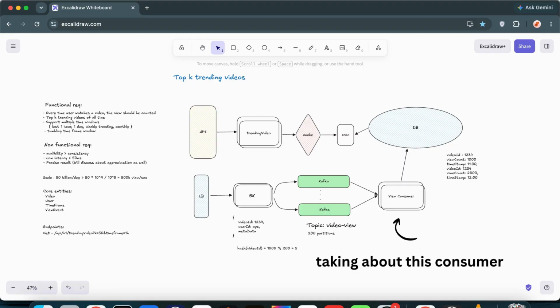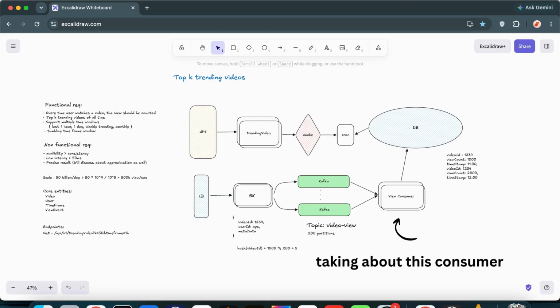Now let's talk again from here. Obviously, the views that we are collecting and putting into the database, the precise result that we are trying to get to the user will be hampered right over here. So what we have to do is, instead of having a single instance of the view consumer, we can have replications. But obviously more and more servers will be added here, and cost is something we have to deal with.